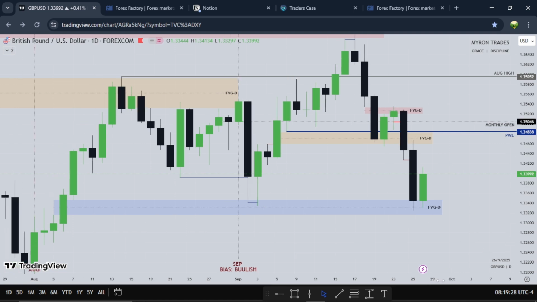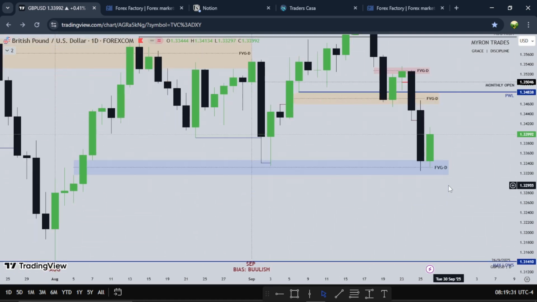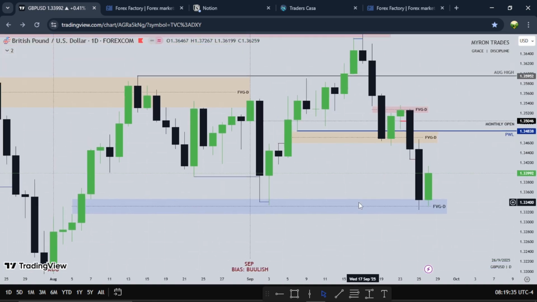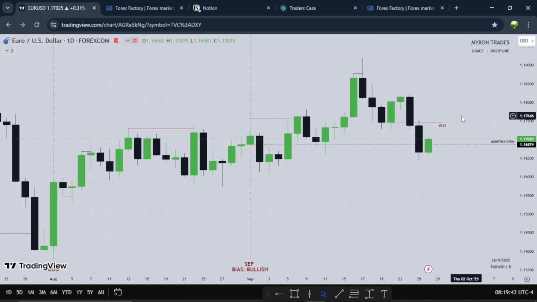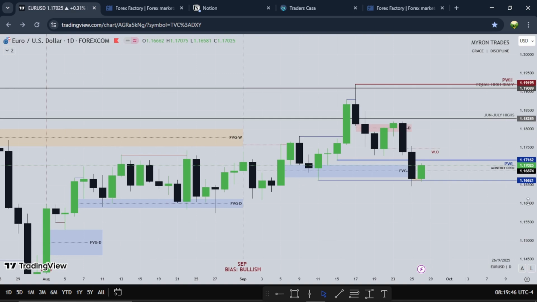Maybe we can see all these lows be taken out on the pound, but we'll see. So for the new week, I'm looking for lower prices on the pound, right? So Euro USD. As you can see, both the pound was bearish, and even the euro was bearish as well.